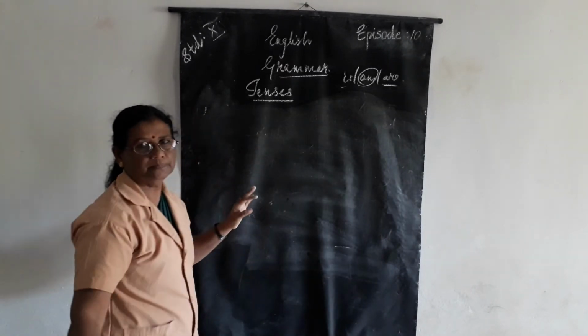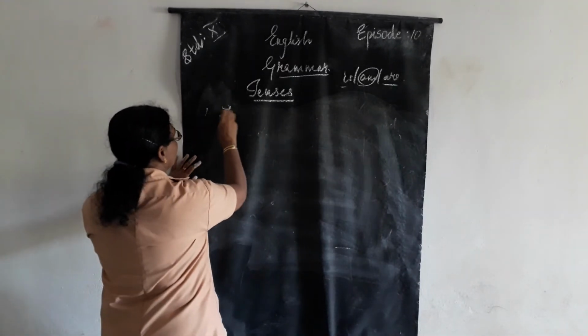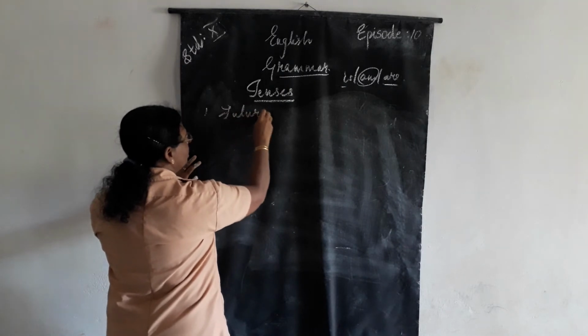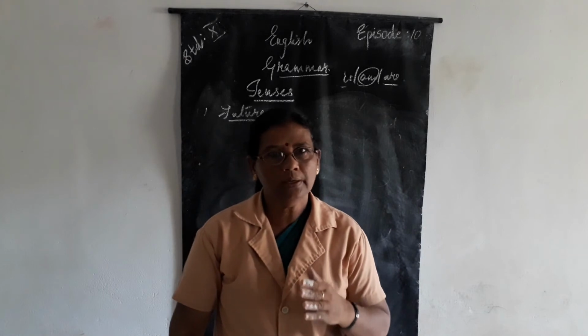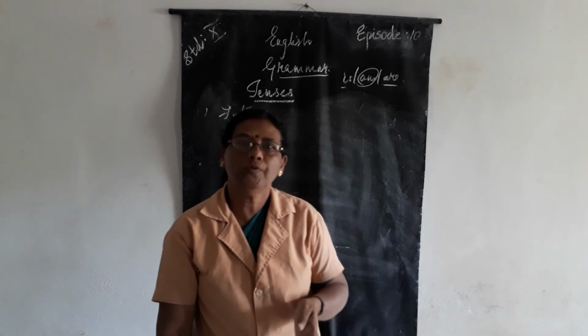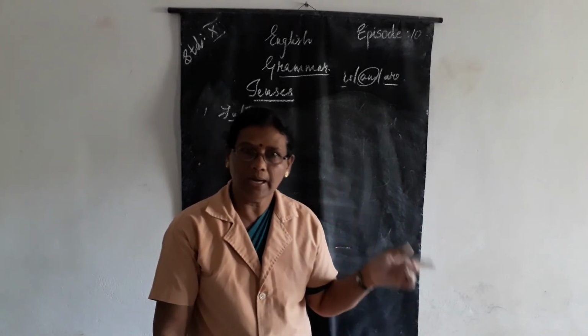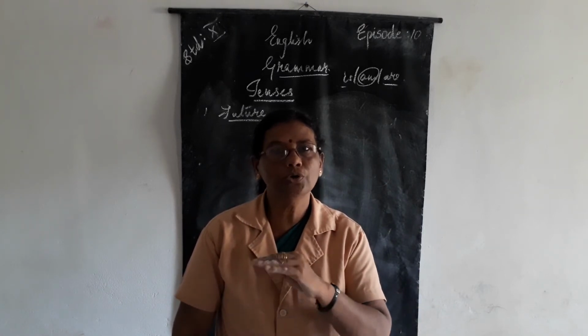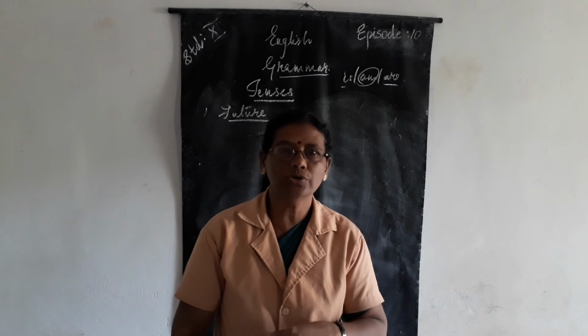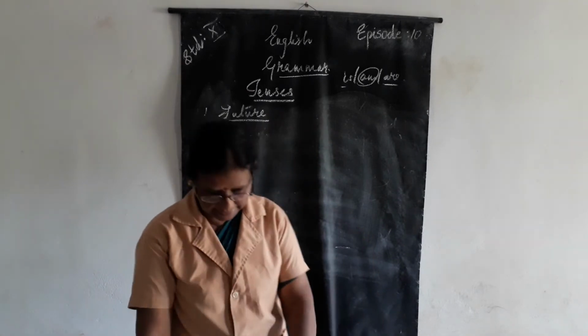Which is the third one? Yes, future. Future is what we are going to do tomorrow, isn't it? So what we are doing today is over, and what we had already done is past, is over. Now we are coming to the next step. That is what we are going to do tomorrow. Next, what we are going to do next. That is the future tense.